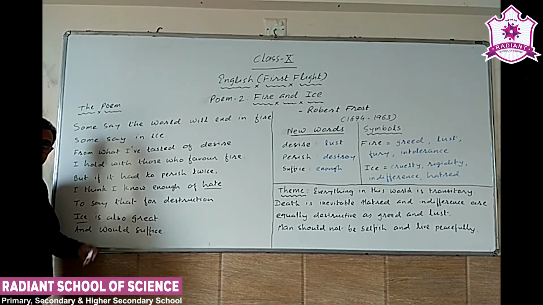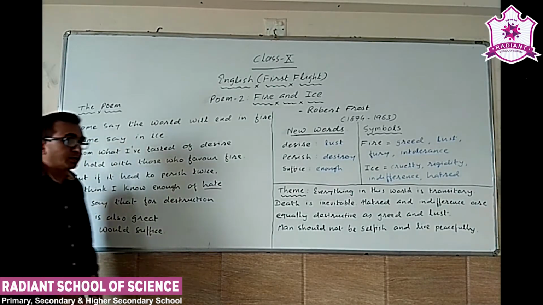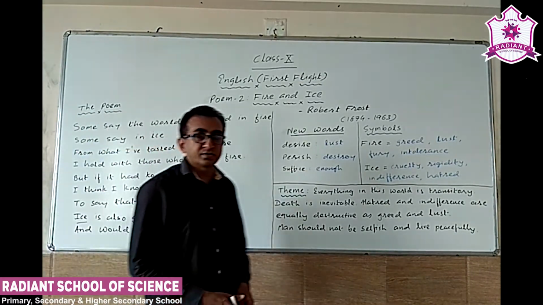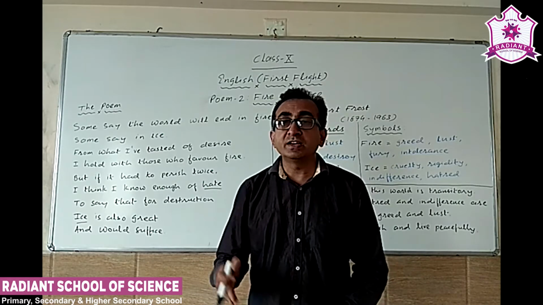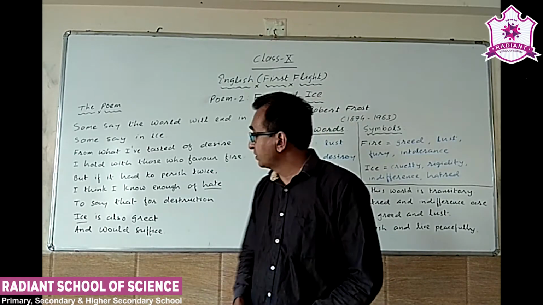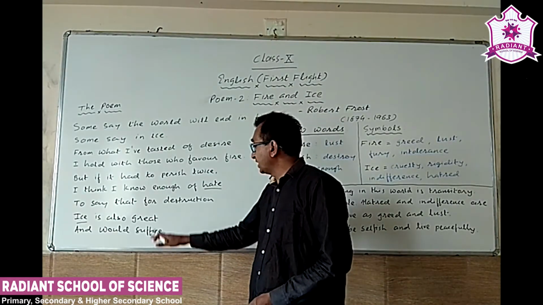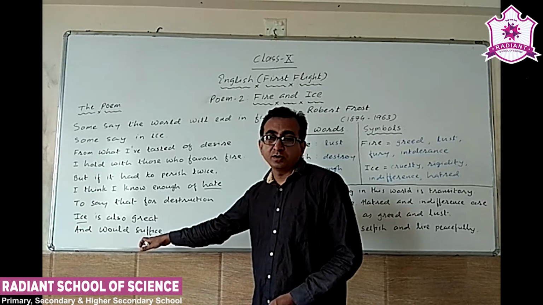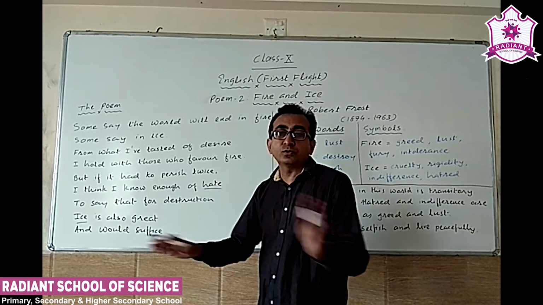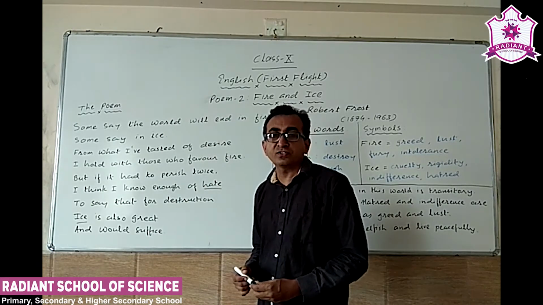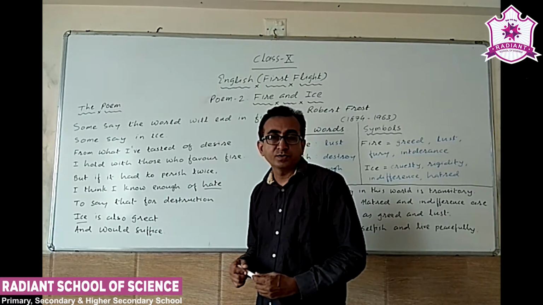So he's also favoring another opinion, that in case fire is responsible for the destruction of the world, ice can also be equally responsible, right? So ice is also great and would suffice. It means ice is quite good enough to cause the destruction of this entire world.